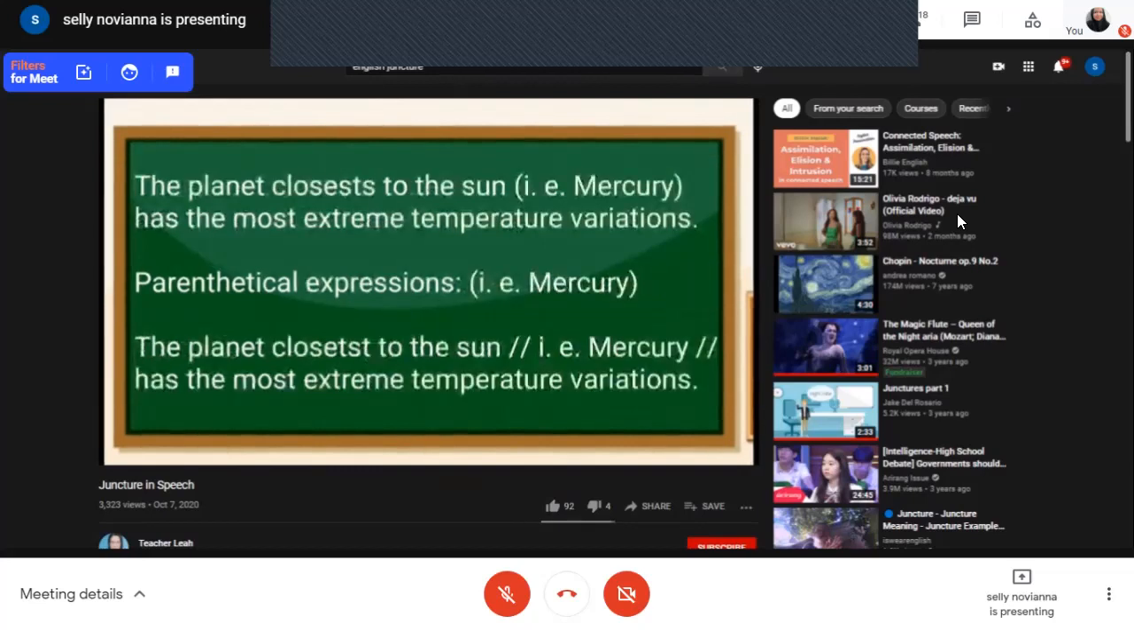Let us have another example. The planet closest to the sun, (example Mercury), has the most extreme temperature variations. So in this sentence, the parenthetical expression is example Mercury because it used the round brackets.